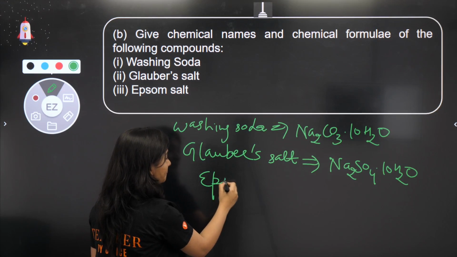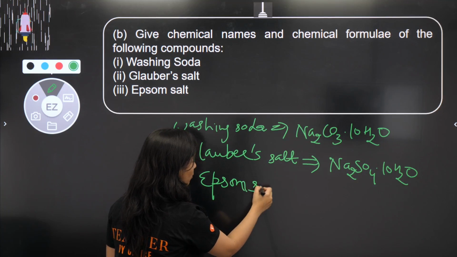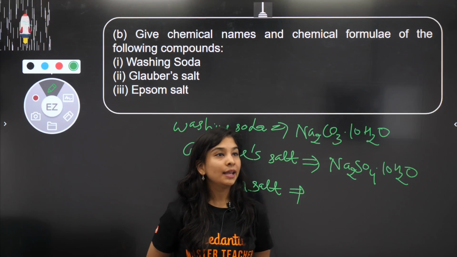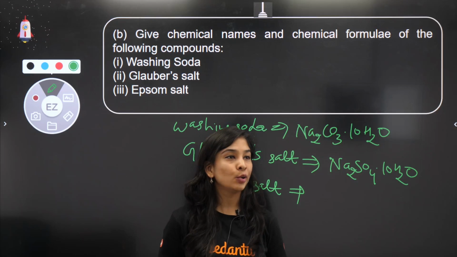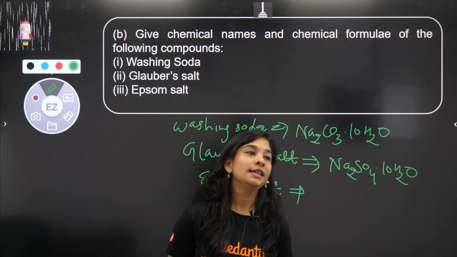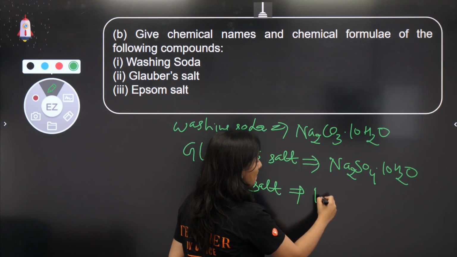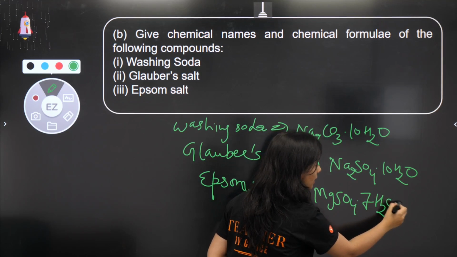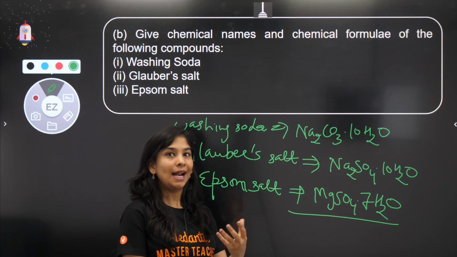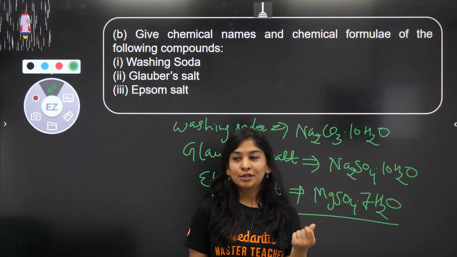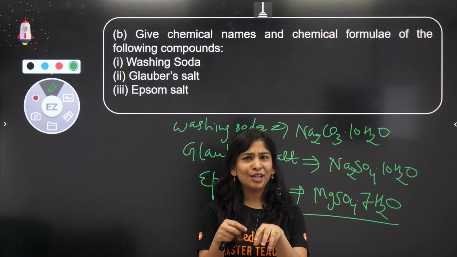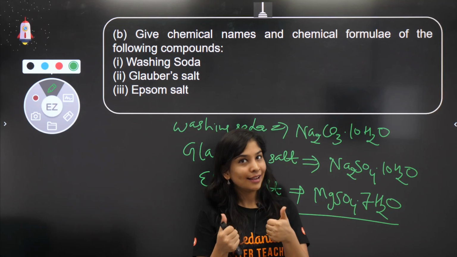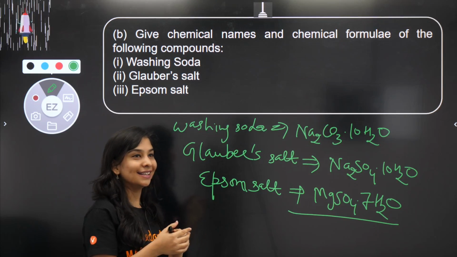Epsom salt का formula बताओ जल्दी से. Epsom salt, what is Epsom salt? Anyone? Awesome, you all are doing great. Epsom salt is magnesium sulfate dot 7 molecules of water. This Epsom salt is used in parlors also, beauty parlors and all. So they put it into manicure and pedicure because it's a very good exfoliator and kills dead cells. So one more piece of information, all the girls.